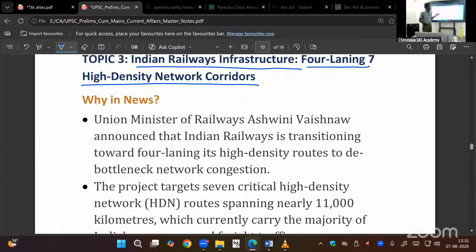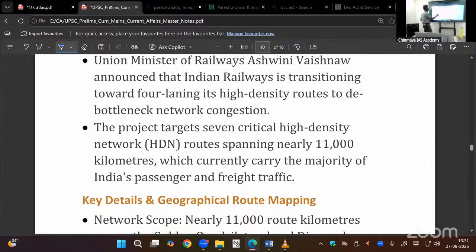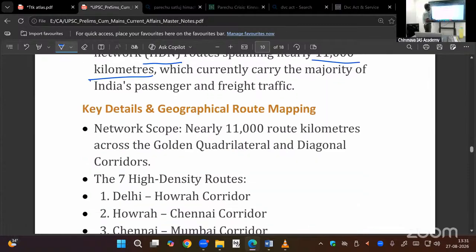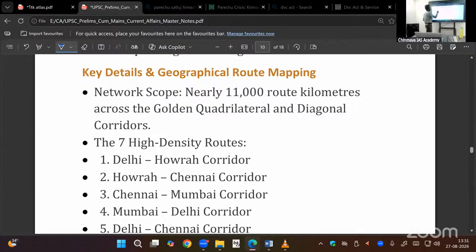So this railway line should be 4 laning in 7 density corridors. That is the plan. High density network: 11,000 kilometer length should have at least 4 lanes. Then only can we avoid the delay. Then golden quadrilateral, diagonal corridors. From where did this concept come?